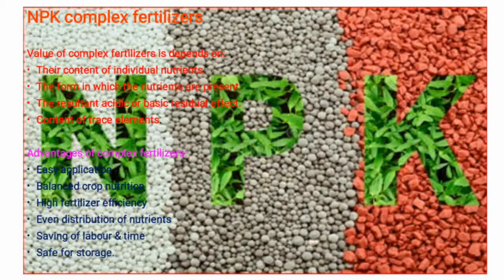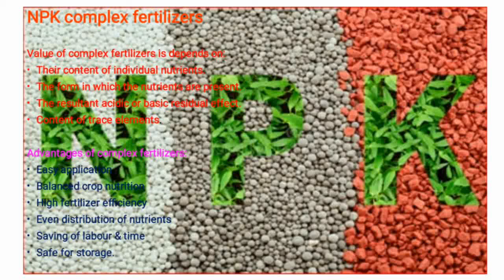Okay. Suppose you take some complex fertilizer containing nitrogen and phosphorus, but in that fertilizer nitrate is formed. Nitrate is available, but if the amide form is taken, that amide form is not easily available. That amide is converted to nitrate and ammonium and then it is in available form to the plant.